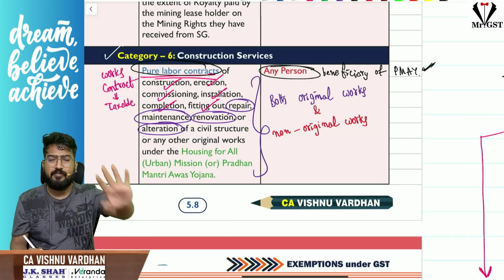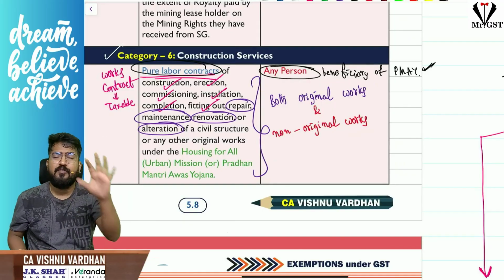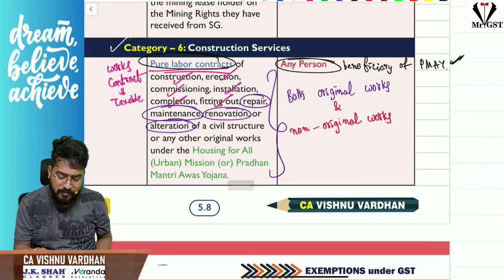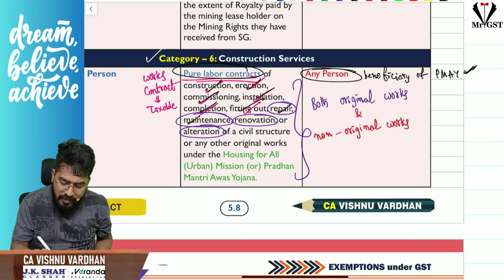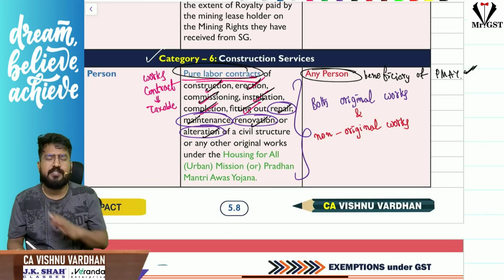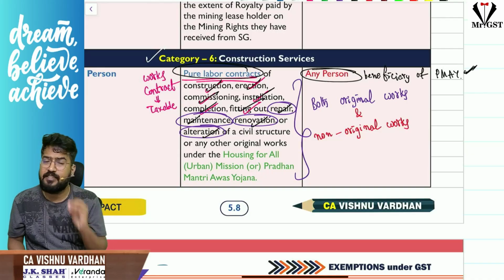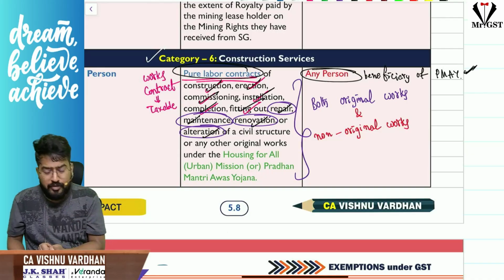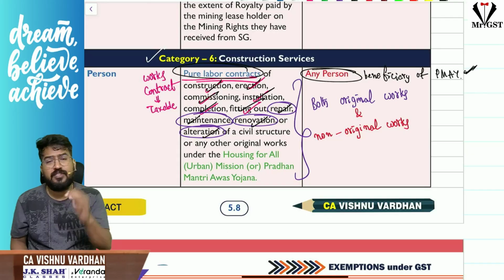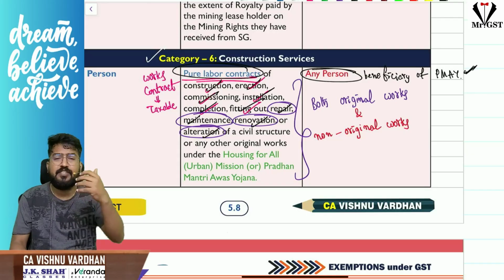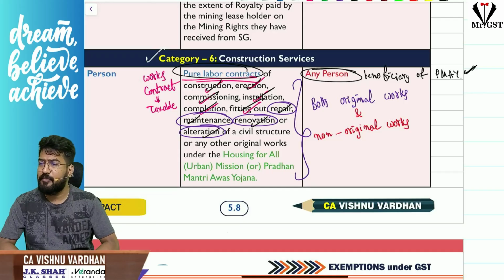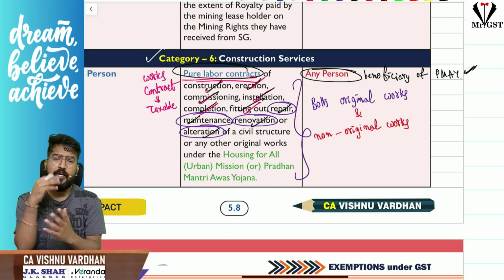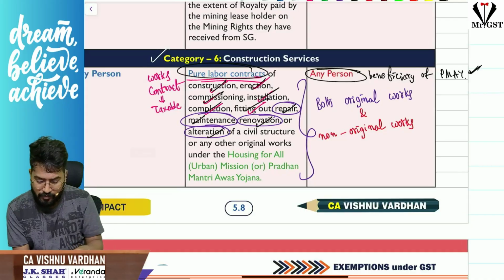Sir, there is a person, beneficiary under Pradhan Mantri Awas Yojana scheme. For his house, we are doing brand new construction, erection, commissioning, installation, completion, fitting out, repair, maintenance, renovation, alteration, all these things. Sir, that is exempt under GST. Here, both actual construction is also there, repairs and renovation, that is also there. So please understand, beneficiary of Pradhan Mantri Awas Yojana, both original works, non-original works, both are covered. I repeat, that means brand new construction is also there, repairs and maintenance is also there. Okay, so that is the point.